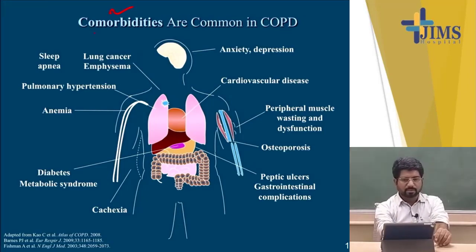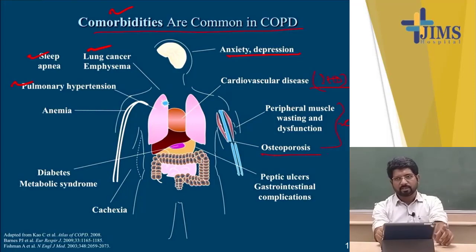Now, what are the comorbidities associated with COPD? Mainly anxiety and depression. In the lung, we get lung cancer. There is a possibility of sleep apnea, pulmonary hypertension, and cardiovascular disease, particularly ischemic heart disease, which is very common. Peripheral muscle wasting and dysfunction occur as a result of the inflammation itself, and also due to the side effects of steroids. Osteoporosis occurs due to decreased mobility of the patient and steroid side effects. Peptic ulcer and GI complications occur due to drugs, particularly the xanthine group, the steroids and sometimes beta 2 agonists. And there are diabetes and metabolic syndrome. These are also associated with COPD.